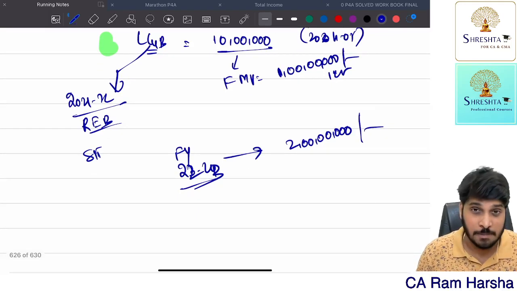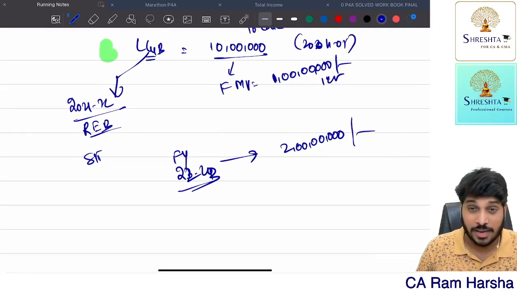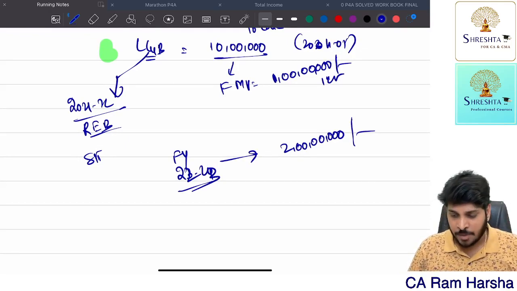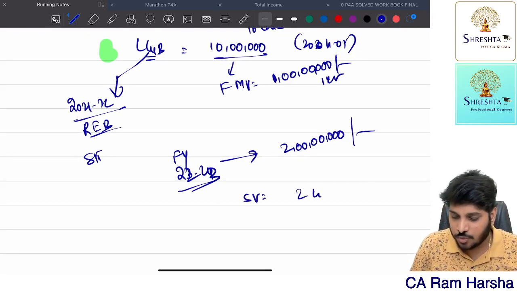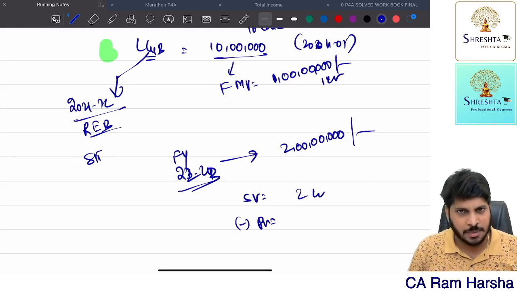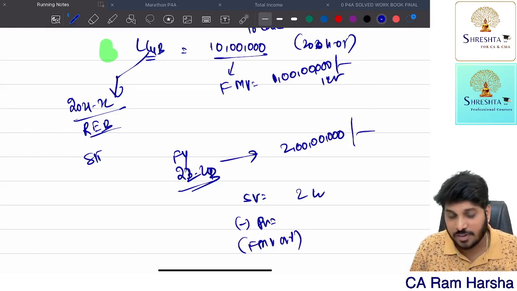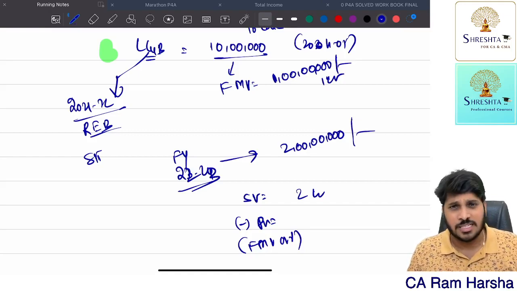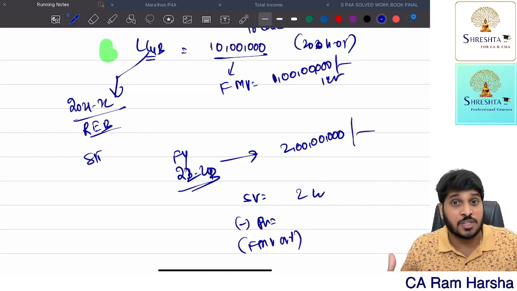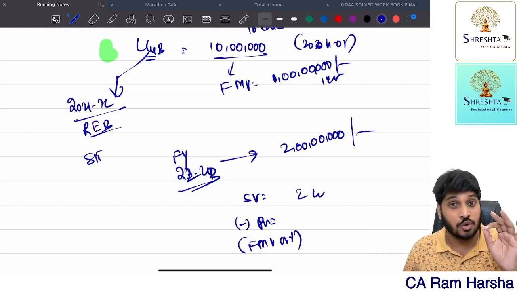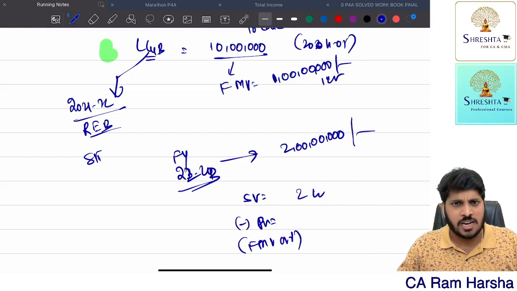Now, what are the implications? Very simple. In my business, the sale value is 2 crore minus the purchase price in my business, that is my PGBP income. Purchase price is the market value on the date of conversion. The moment you convert, that is the cost of acquisition, the purchase price for the business. So the price at which you consider this as purchase price is the market value on the date of conversion.